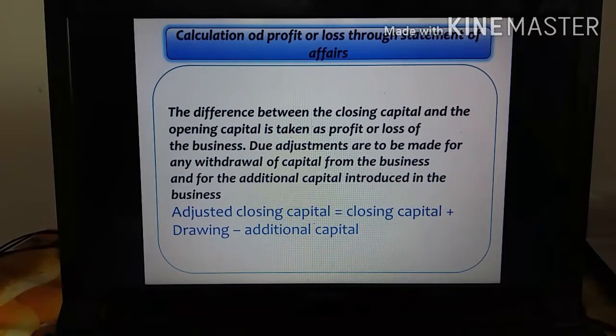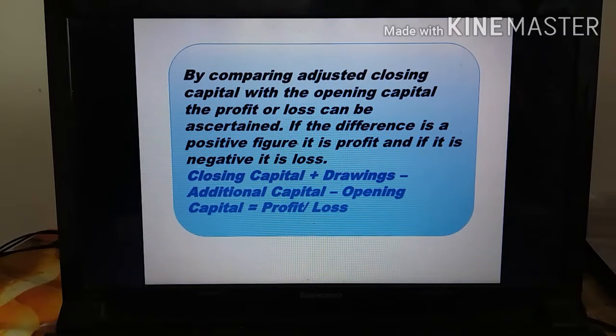Not only do we compare the opening and closing capital, we also have to adjust for these. So by comparing the adjusted closing capital with the opening capital, the profit or loss can be ascertained.